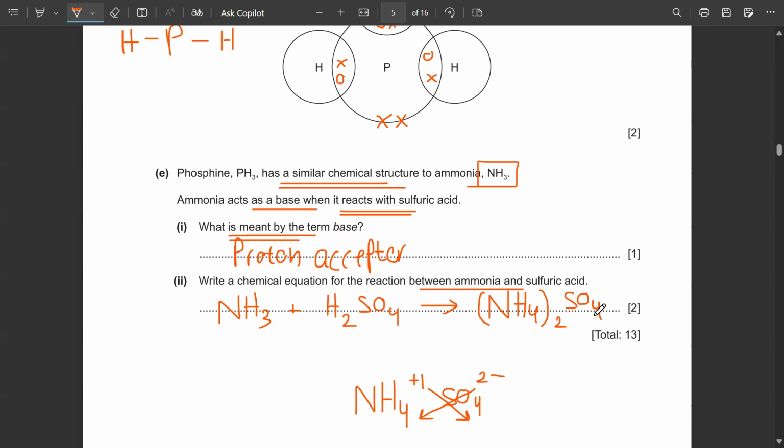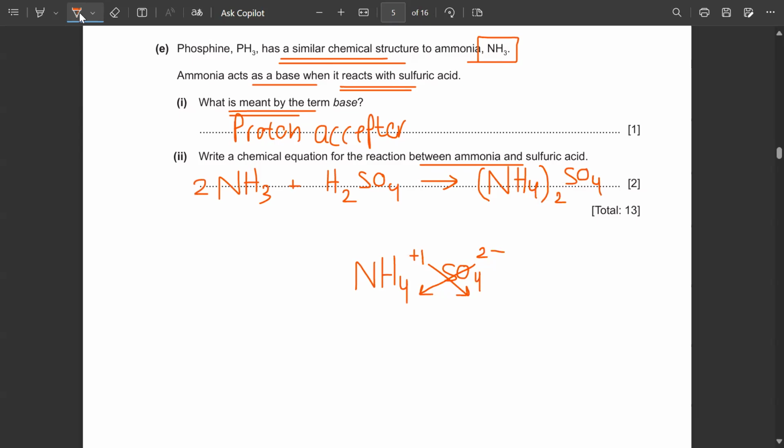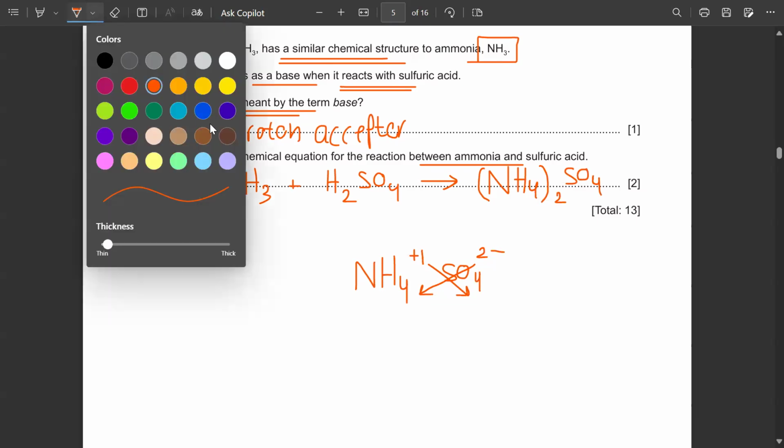SO4. Now, if we balance the equation, we have two nitrogens on the right hand side. I only have to add another two in the reactant side to balance the equation. Is it clear, Danish?